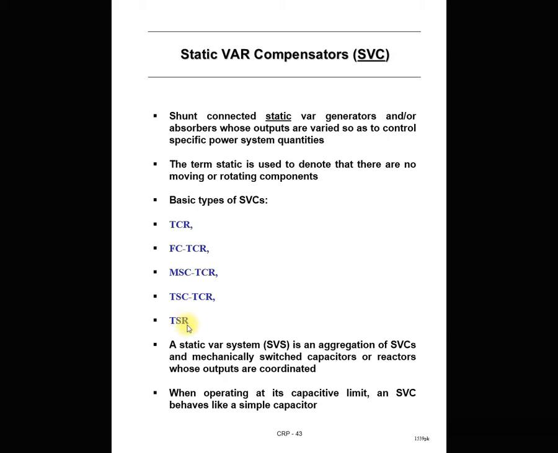When the SVC system is operating at its capacitive limit, it acts like a simple capacitor, when any one of these 5 components is used in the SVC. Exactly opposite, when it operates at its inductive limit, it behaves like a simple inductor.